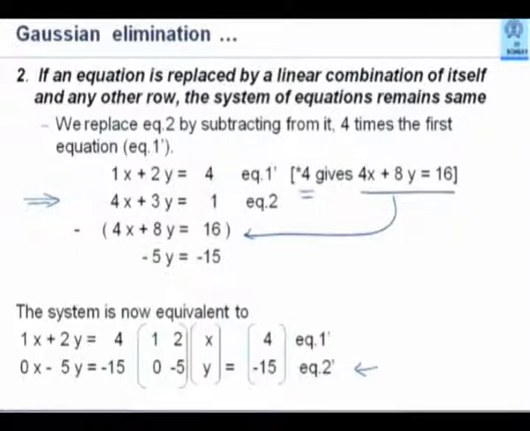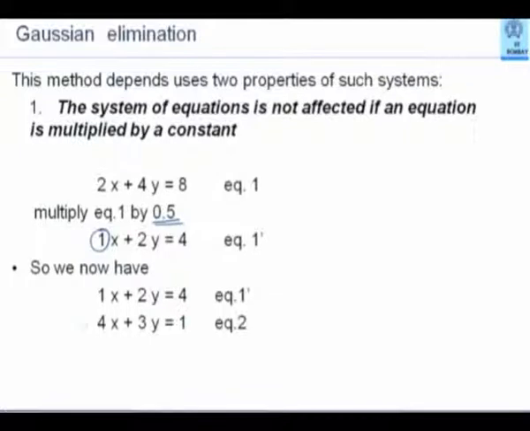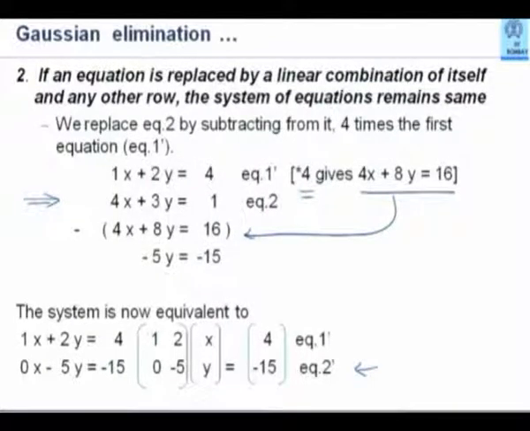Observe the coefficient matrix. Let us go back a few slides. We started with the coefficient matrix of 2, 4, 4, 3. Then next we had 1, 2, 4, 3. So we got 1 here. Next we had 1, 2, 0, minus 5. So we got 0 here.